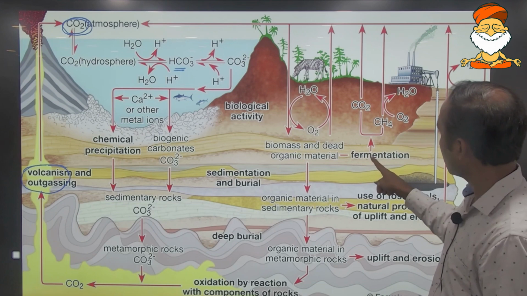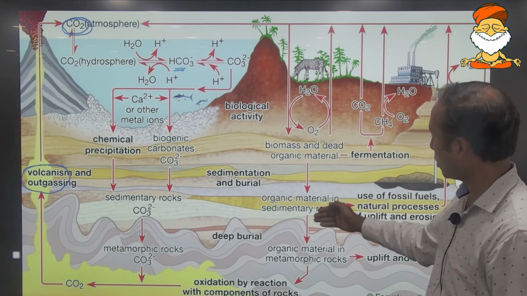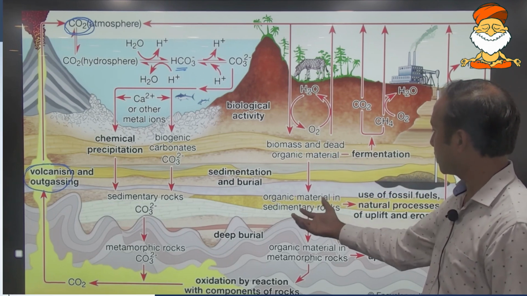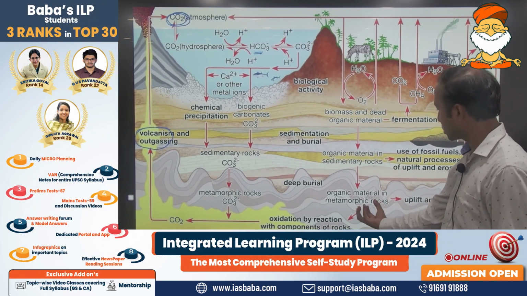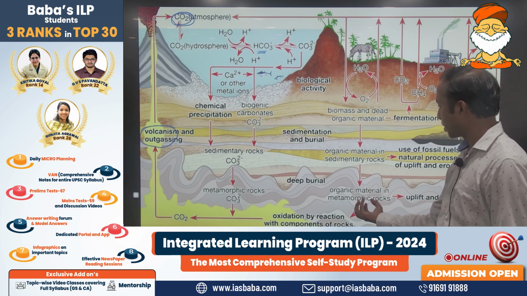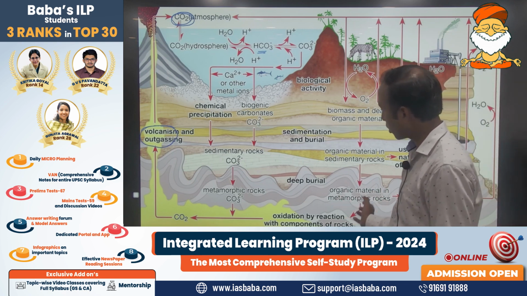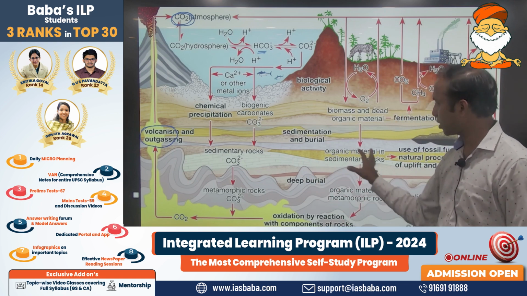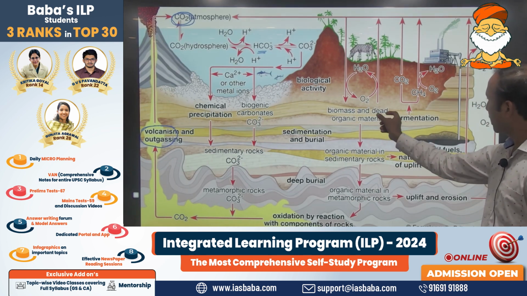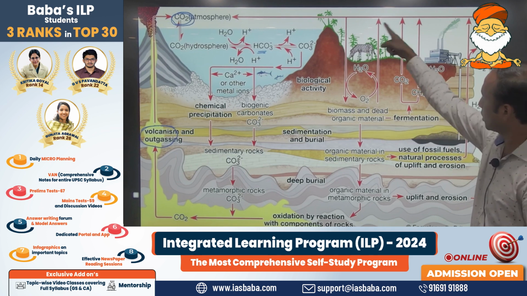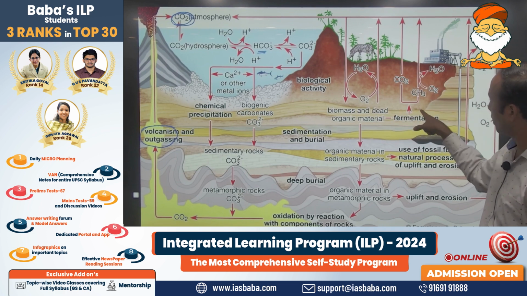again it will release the carbon dioxide into the atmosphere, or this material may form part of the sedimentary rocks, sediments, and again this will form part of the metamorphic rock, and through that the igneous rock, and from here the rock cycle will start. Okay, so they may be released here itself. This will be a small cycle over here.